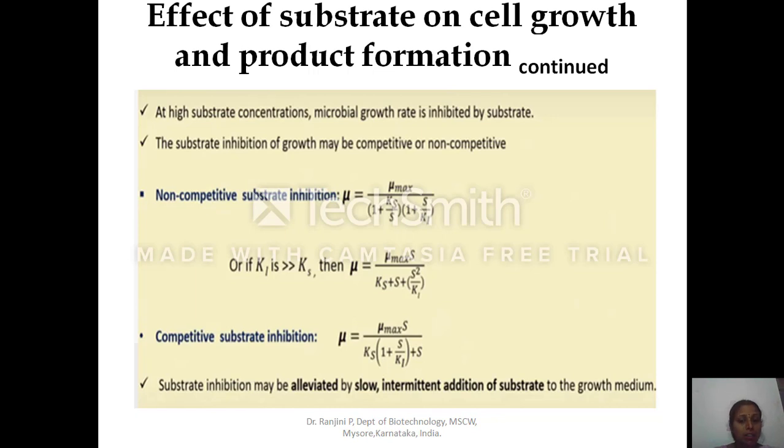mu max into S divided by Ks plus S plus S to the power of two divided by Ki. Next, competitive substrate inhibition can be calculated using the formula mu is equal to mu max into S divided by Ks into 1 plus S divided by Ki plus S. Substrate inhibition may be removed or alleviated by slow intermittent addition of substrate to the growth media. How can we overcome the substrate inhibition? By slow addition of the substrate into the fermenter, we can overcome the substrate inhibition on the product or the growth.